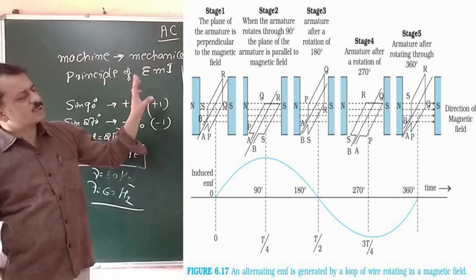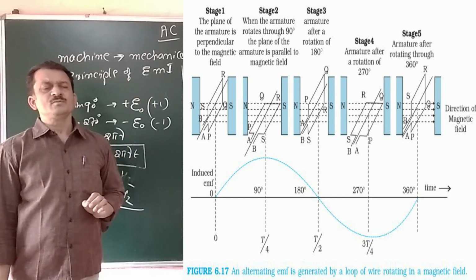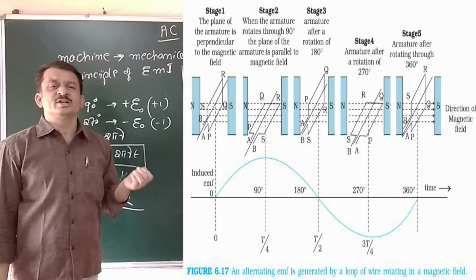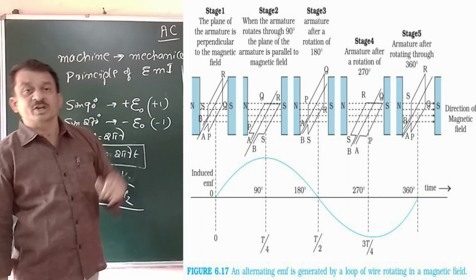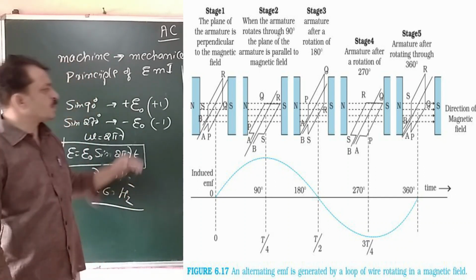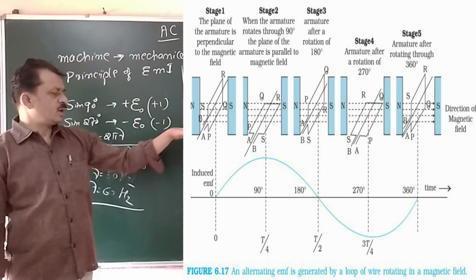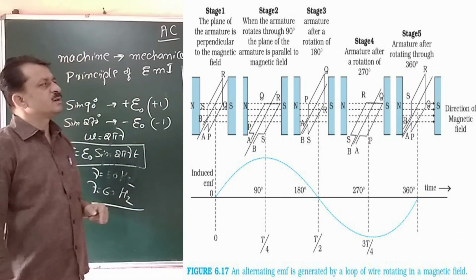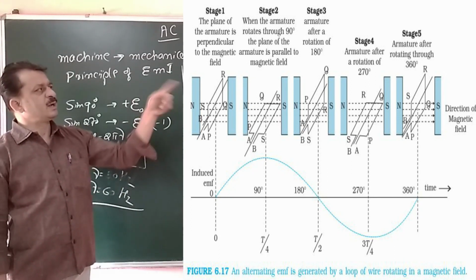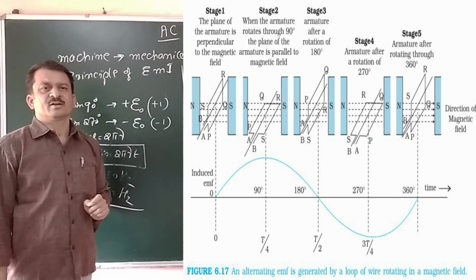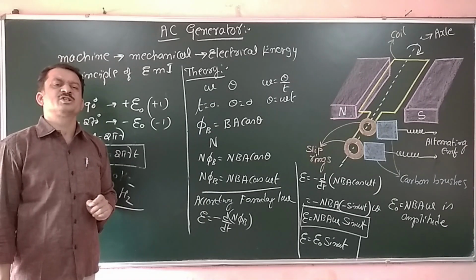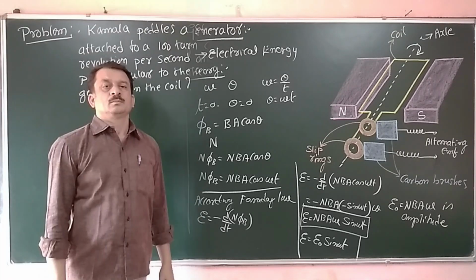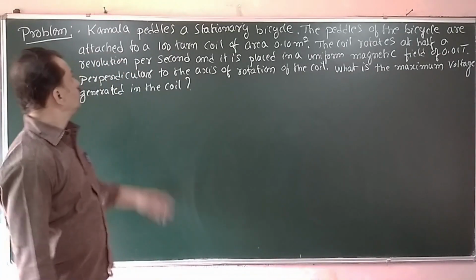Now carefully look at those 5 figures. With that you can easily understand how an EMF is induced with respect to the rotation of the coil, how it becomes positive maximum, reaches 0, becomes negative maximum and reaches 0. That is explained with this figure. Now that completes this very interesting chapter, electromagnetic induction. Now we will work out one problem.